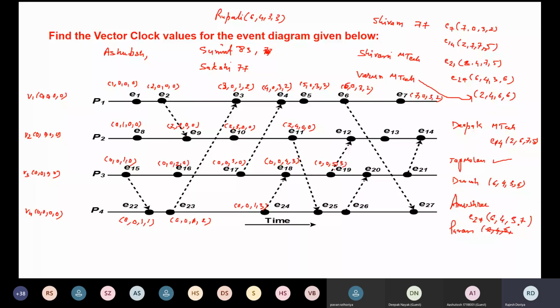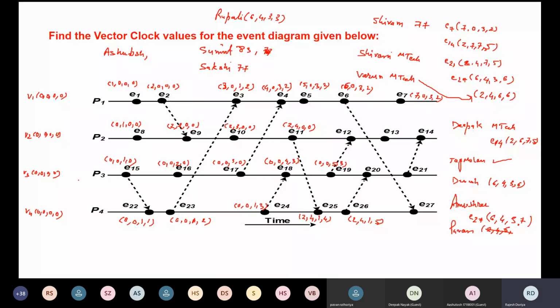Right? Now let us calculate E25. So E25 is going to be 0, 2, 2, 4, 0, 4, 0, 1, 1, right? And 3, 0 is going to be 3. Then we have to increment it by 1. 2, 4, 1, 4. Any doubt? Okay. For this one, we will be having 2, 4, 1, 5. Only the local value will get updated, since it is process number 4. So only the fourth value will be incremented.